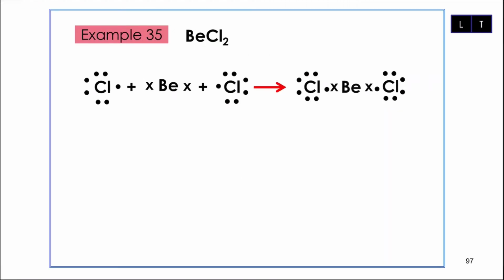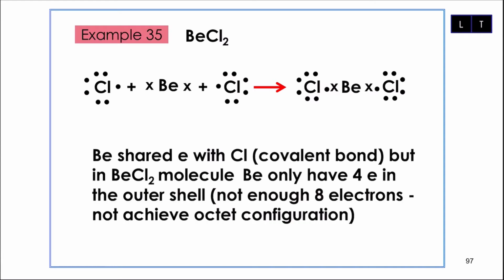Kes yang sama juga untuk BeCl2. Be share electrons with Cl untuk form covalent bonding. But in BeCl2 kita tahu Be hanya ada 4 electrons keliling dia. You can see 2 dots here and 2 crosses here. So maknanya ada 4 electrons. Dia tidak cukup 8 electrons. That's why dia tak achieve lagi octet configuration. So itulah yang saya nak explain tentang incomplete octet.